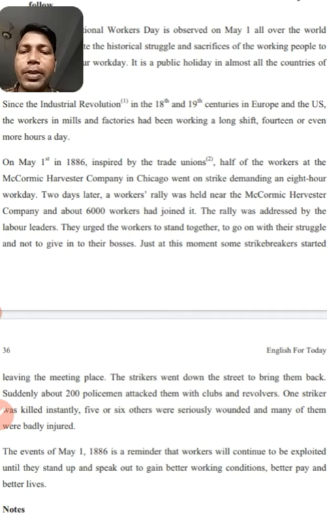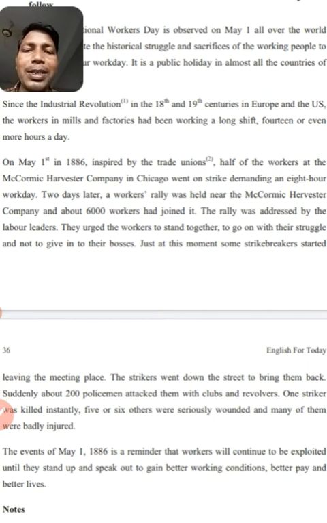The labor leaders. They urged the workers to stand together, means they told the workers to stand together, to continue their struggle and not to surrender to their bosses. Here it is written, not to give in to their bosses, means not to surrender to their bosses.